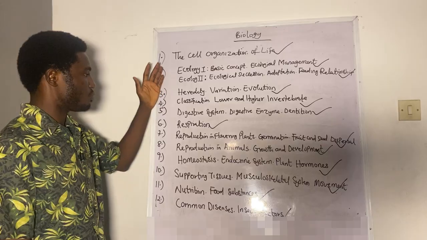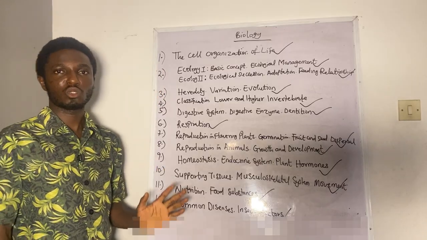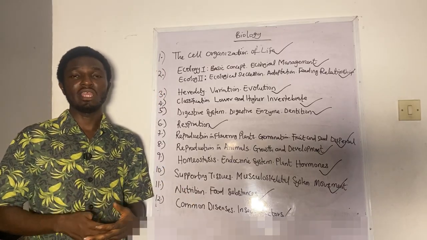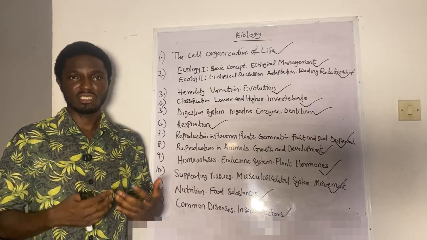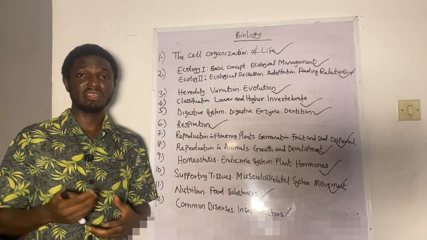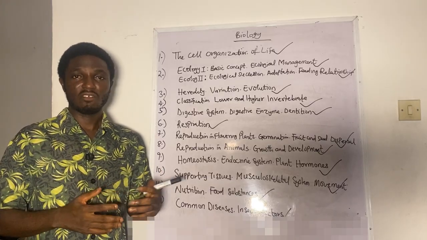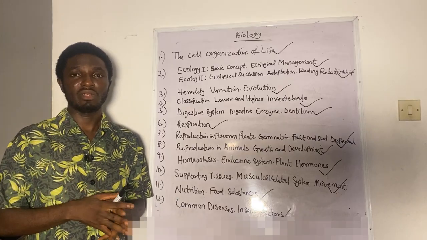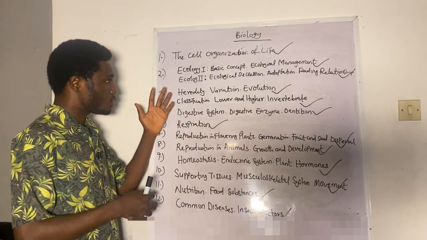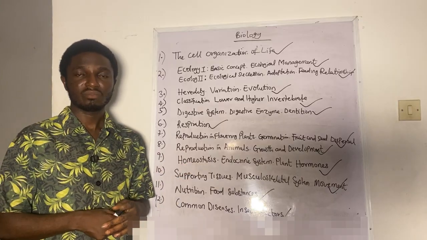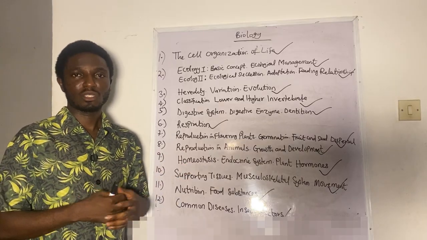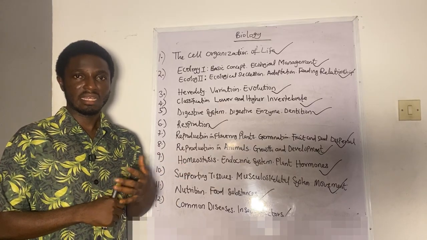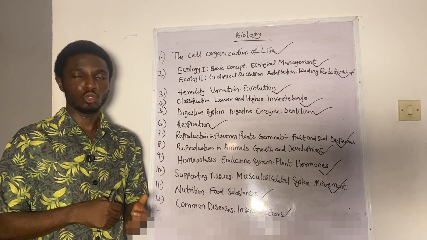So if I were you, I'm going to sit up, I'm going to read, I'm going to make sure that these 12 topics are studied very well so that I can do well in my 2026 Jamb exam. Remember, your exams are already at the corner. The month of February is already running out, and then we're in March, and before you know it, we're in April already. So do well to cover these topics before time, and then look at past questions as well. And I believe at the end of the day, you will do well.